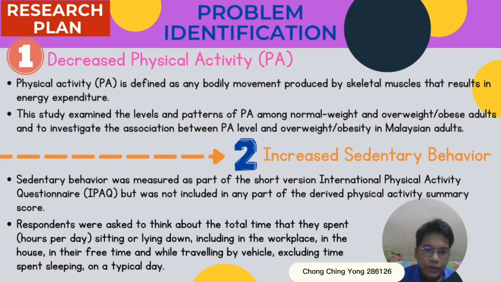In this slide, I show the problem identifications. First is decrease of physical activity. Physical activity is defined as a bodily movement produced by a skeletal muscle that results in energy expenditure. And the second is increase of sedentary behavior. Sedentary behavior was measured as a part of the Short Version International Physical Activity Questionnaire, but was not included in any part of the derived physical activity score.